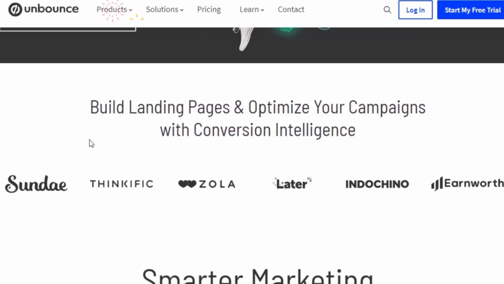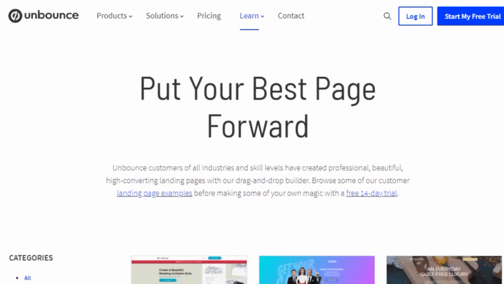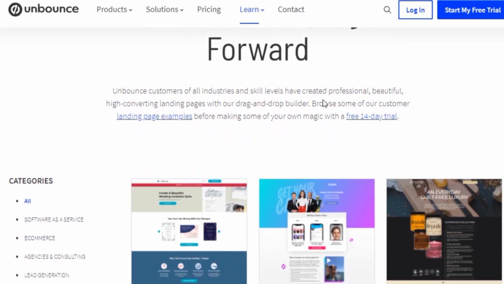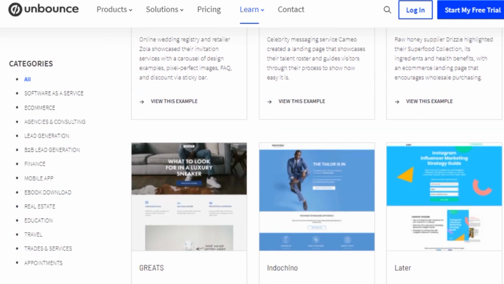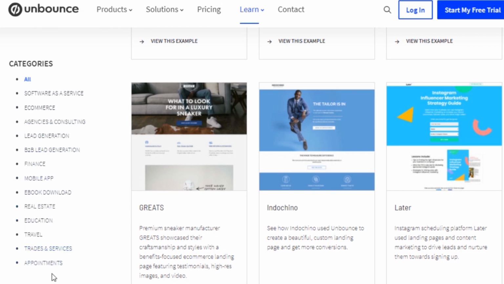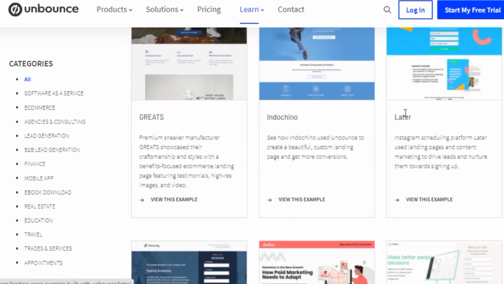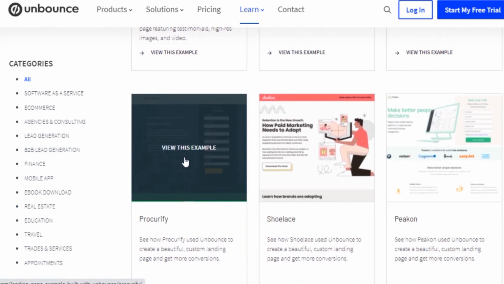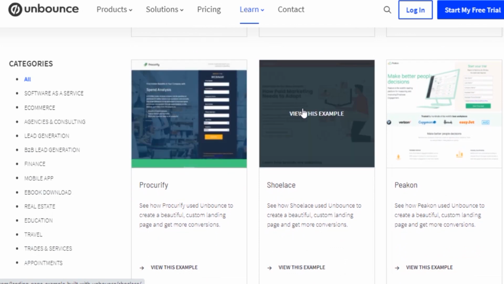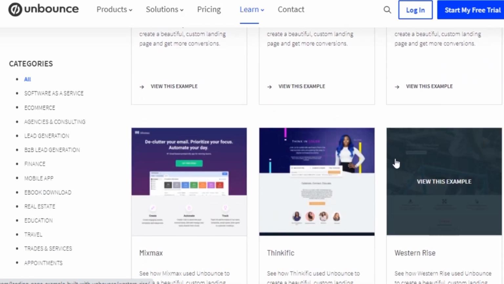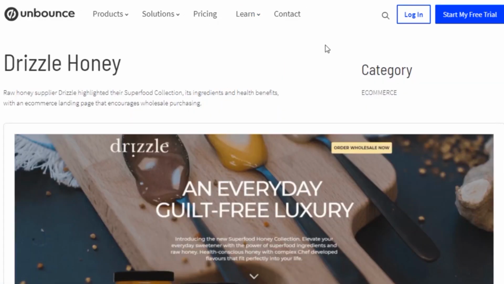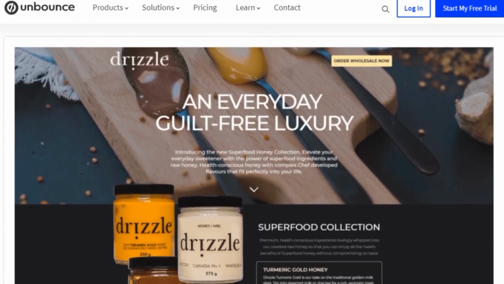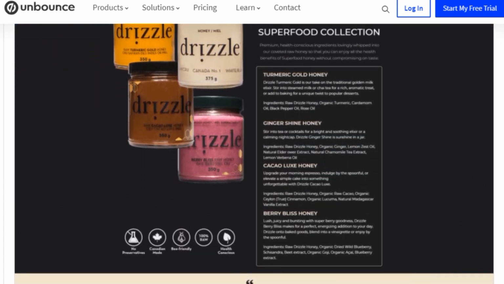So let me show you exactly what Unbounce is all about, without wasting much time. Unbounce enables customers to design beautiful landing pages and create unique websites. Let me show you some examples of the websites that Unbounce can create. You can see different categories of websites, and right here, they even show you a lot of different examples. You can open these examples later. However, you don't have to worry because we're not going to create any website or videos. We also don't need any technical skills or previous experience. I just want to show you how powerful Unbounce software is and how to use it to create beautiful websites just like this one right here.